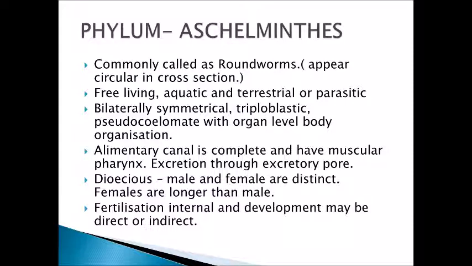Alimentary canal is complete. That means it has two openings, mouth and anus. And they also have a muscular pharynx. Excretion is through the excretory pore. Organisms are dioecious. That means male and female organisms are separate or distinct. Generally, females are longer than males. Fertilization is internal and development may be direct or indirect.